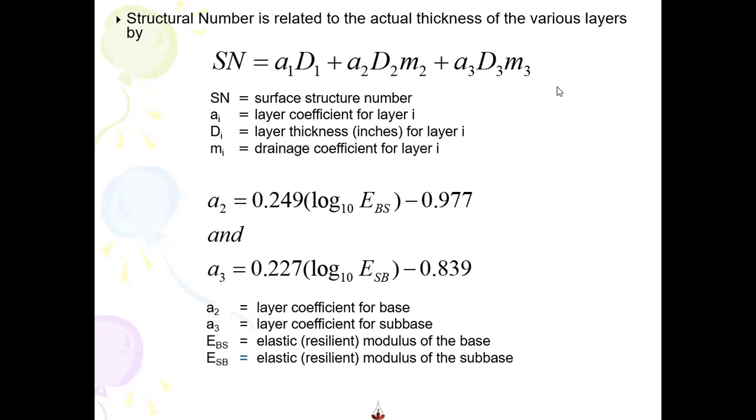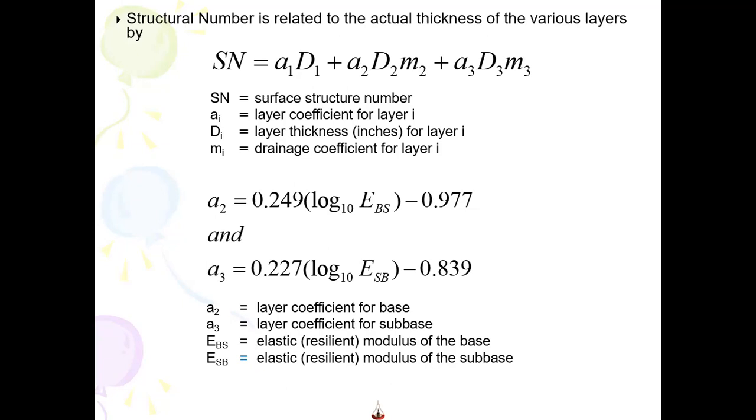Now this equation, actually what we do, we normally don't calculate the value of asphaltic surface course and asphaltic base course separately. Whatever is the value of the asphaltic surface course, we keep 2 inches of asphaltic surface course and the rest is my asphaltic base.